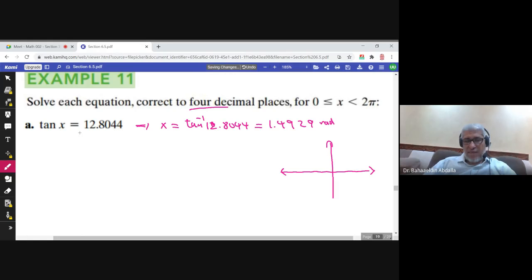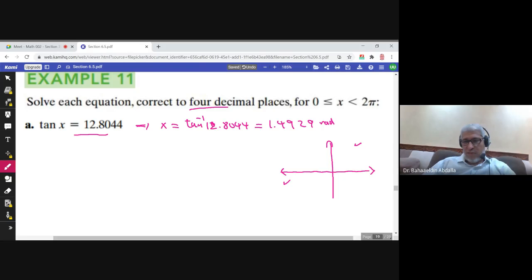Now tan x is positive. We will search for solutions in this quadrant and in this quadrant. And I need the angles with reference angle equal to 1.4929. Okay, that's the reference angle.